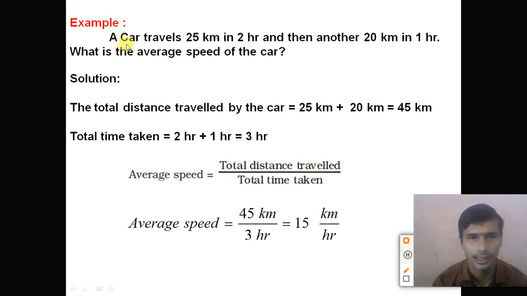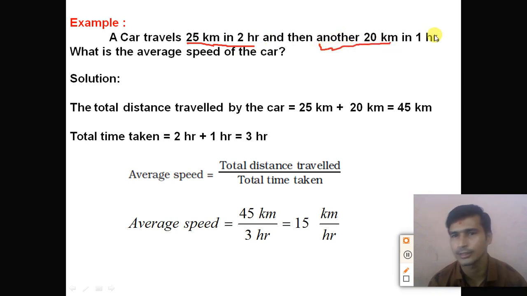A car travels a 25 kilometer distance in 2 hour, and then another 20 kilometer distance in 1 hour, right? What is the average speed of the car?